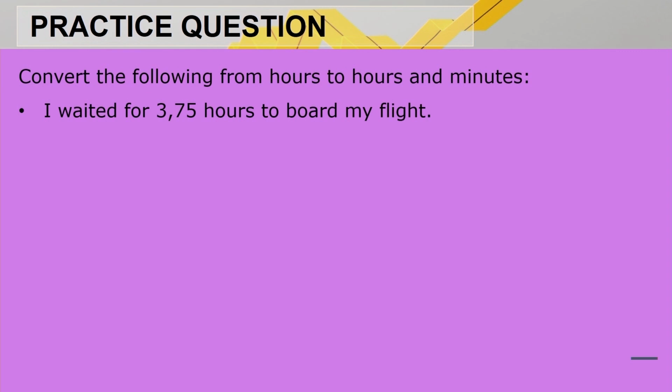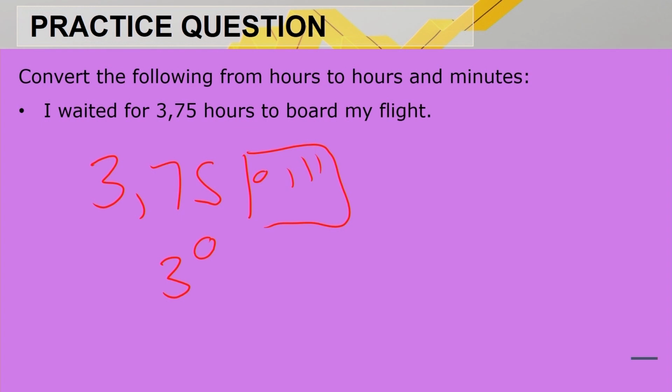Convert the following from hours to hours and minutes. I waited 3,75 hours to board my flight. Again, use that button. Type 3,75 into your calculator and the button. It gives you 3 degrees, 45 minutes. And now I simply substitute because we can't show that. It's going to be 3 hours and 45 minutes.